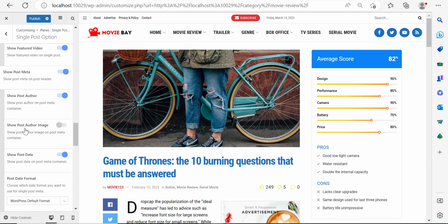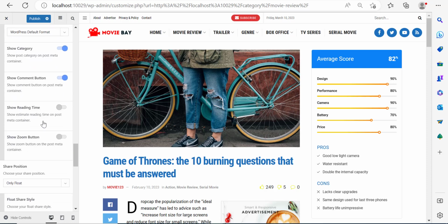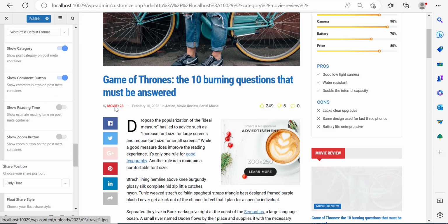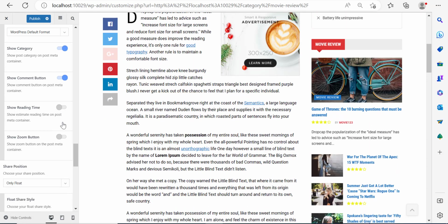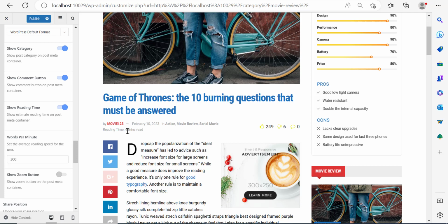But anyways, over here, you can show the post author image, which would be cringy, but you can decide to show that if you want. Now, if I scroll down over here, you can disable or enable reading time. Reading time is how much time it's going to take for someone to read this particular post. Now you can click on here, and it's going to display how much time it is estimated for people to read this post.